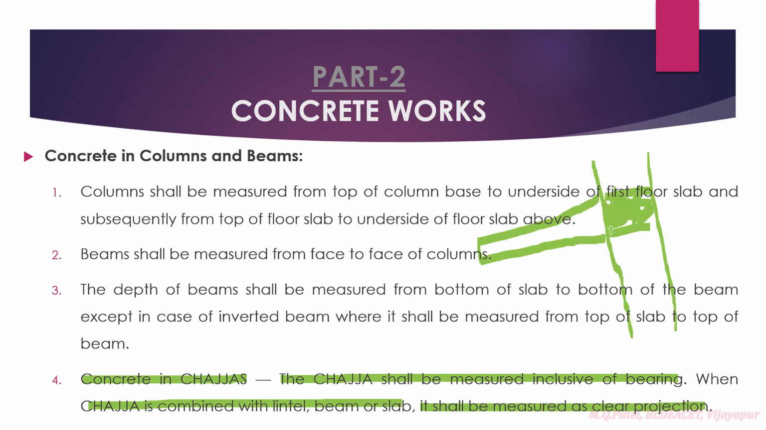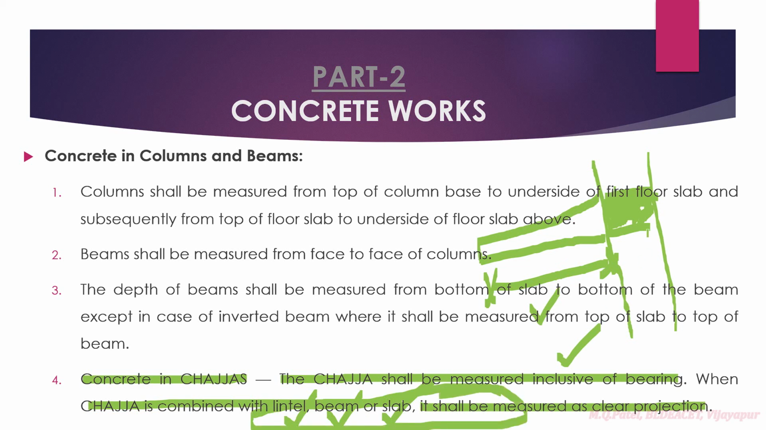If this is the case, you only have to note down this clear dimension. You should not take this thickness, or this width or length, right? If that is not the case, then we have to measure inclusive of the bearing. When it is combined with a lintel, beam or a slab, you only have to measure the clear projection. We will come across this itself, so always we have to club it with certain lintels and all. So only the clear projection has to be taken, to do the measurement of chhajjas in the concrete. This should not be taken, otherwise the quantity gets doubled. The lintel also will have its own calculation.